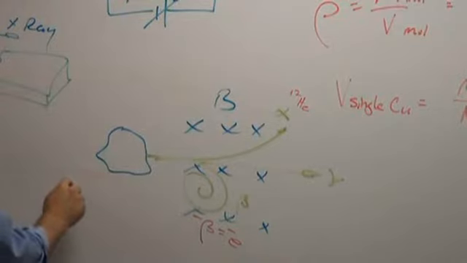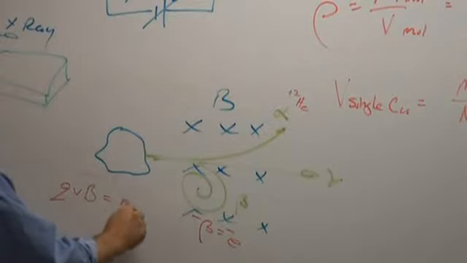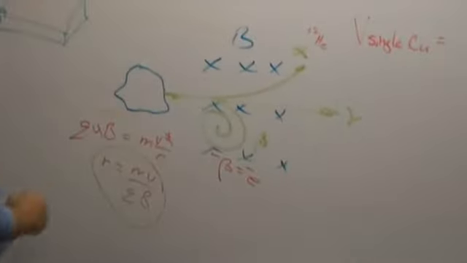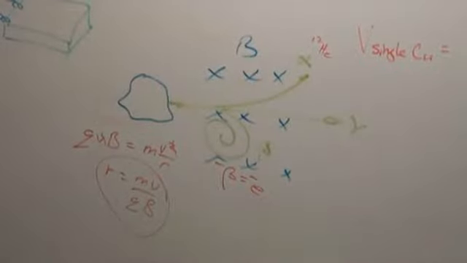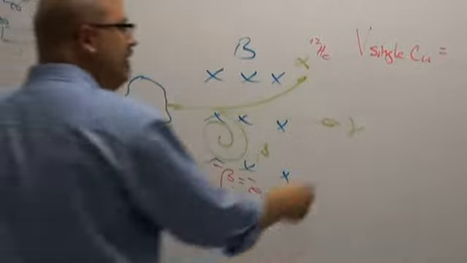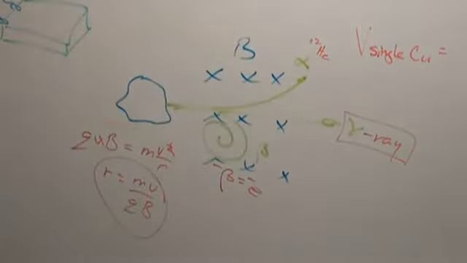Yeah. So that we have qvB, magnetic force, equals mv squared over r as it goes through a circle. And so you get the radius equals mv over qB. Right? So they use that a lot. And this one went straight through. They eventually called this a ray, left it as a gamma ray. Turns out to be an electromagnetic wave, just like an X-ray. So they discovered 2 new ones in the span of 10 years.